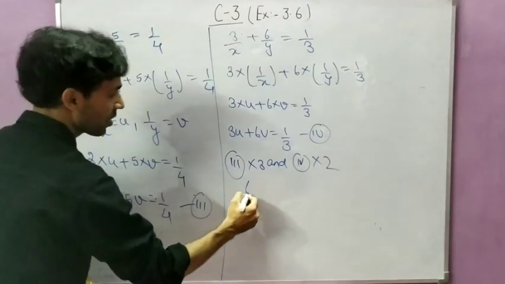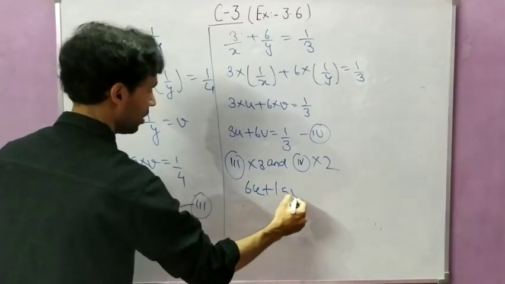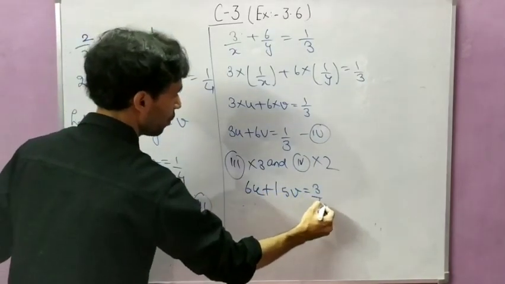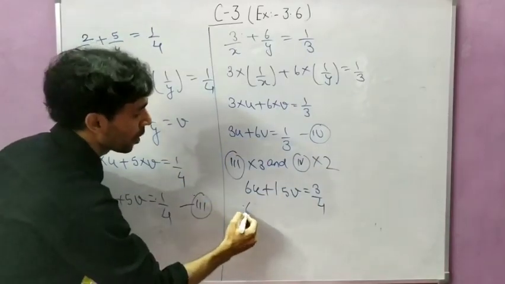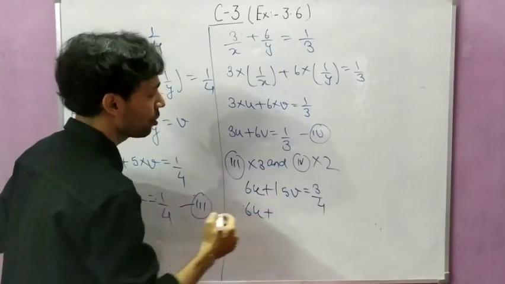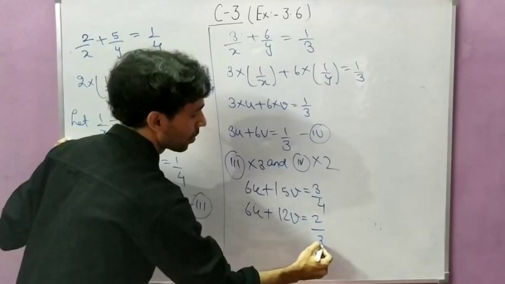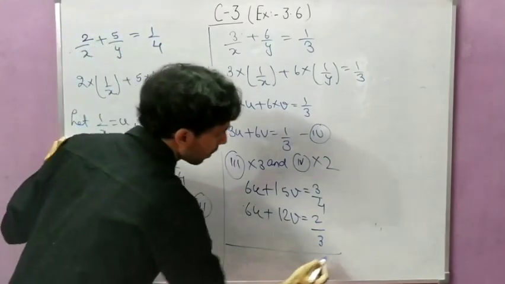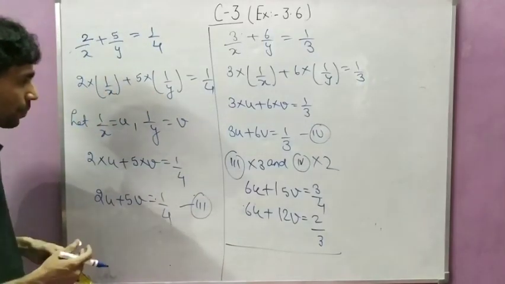So what will I get? Here it will be 6. The first equation will be 6u plus 15v equal to 3 by 4. And when the other is multiplied by 2, it will become 6u plus 12v is equal to 2 by 3. Now solve it, because both have the same sign, they will be subtracted.